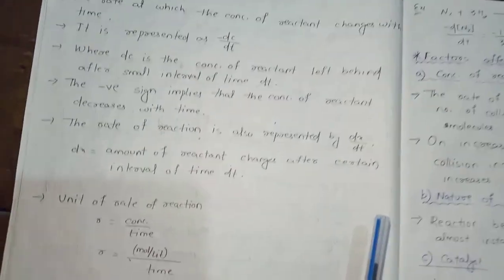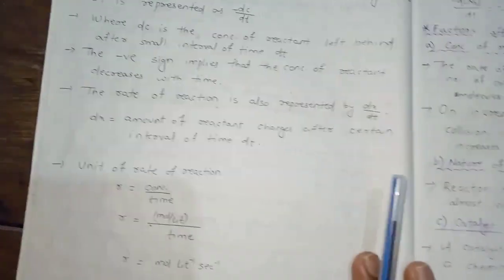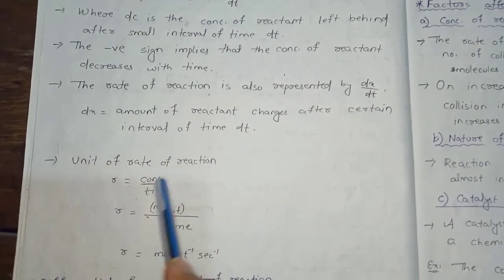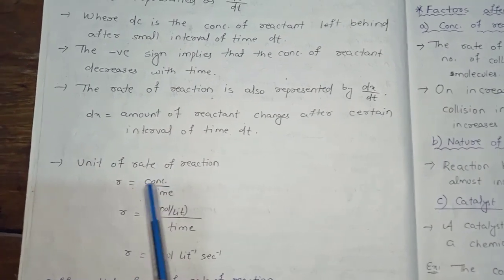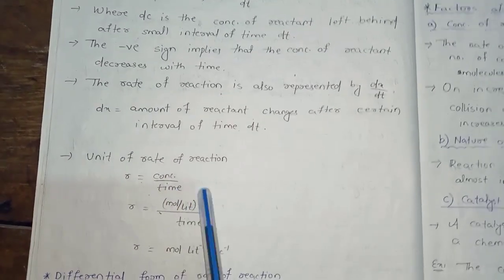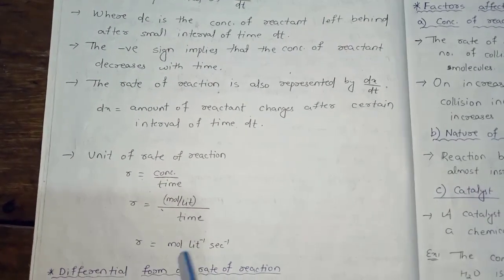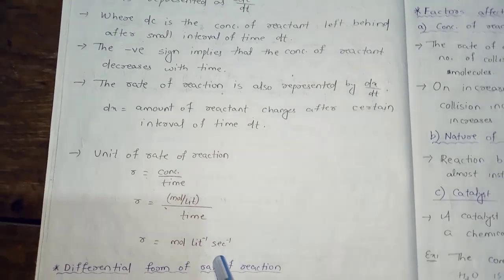And we can find out the unit of rate of reaction. We know rate is concentration by time. We know the unit of concentration is mole per liter, divided by time. So the unit of rate is mole liter inverse per second inverse.